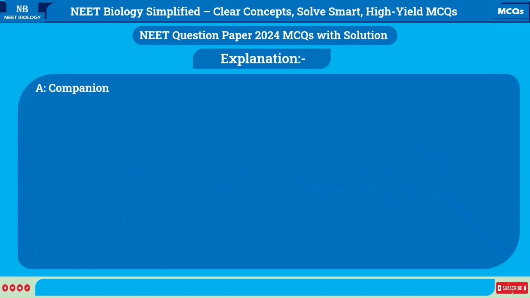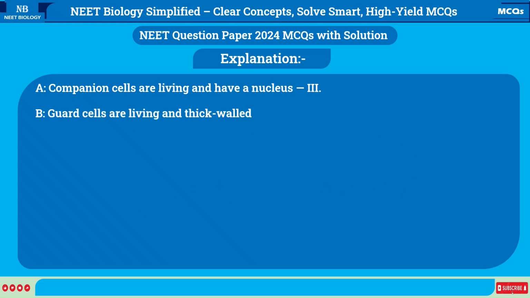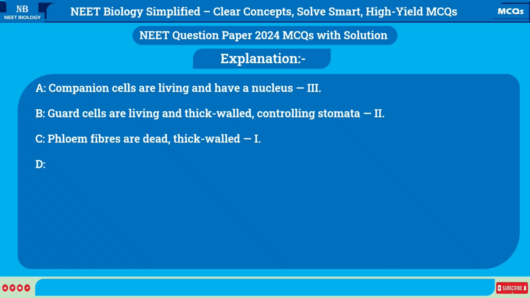Explanation. A. Companion cells are living and have a nucleus. 3. B. Guard cells are living and thick-walled, controlling stomata. 2. C. Phloem fibers are dead, thick-walled. 1. D. Tracheids are dead, elongated with pointed ends. 4.